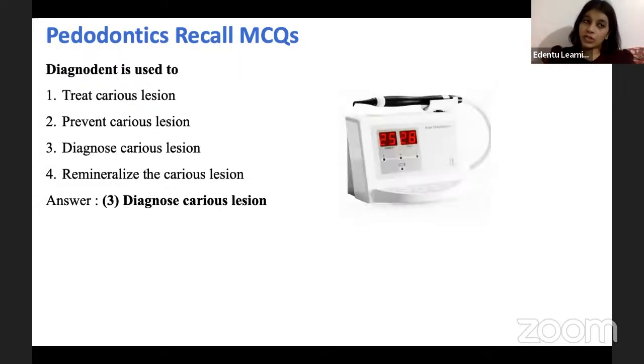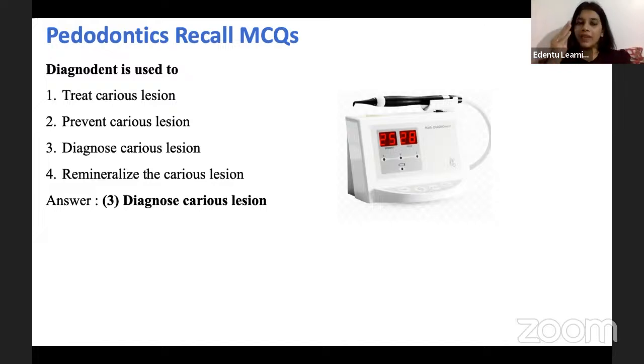Next question, this is also a very straightforward question. Diagnodent. Diagnodent is used for what? Is it for treating carious lesions? No. Prevent carious lesions? Yes and no, I will explain it to you. Diagnose carious lesions? Yes. And remineralize the carious lesions? No. Why I said yes and no for preventing carious lesions is, first one, it is a very direct question. There is nothing to brainstorm about it.